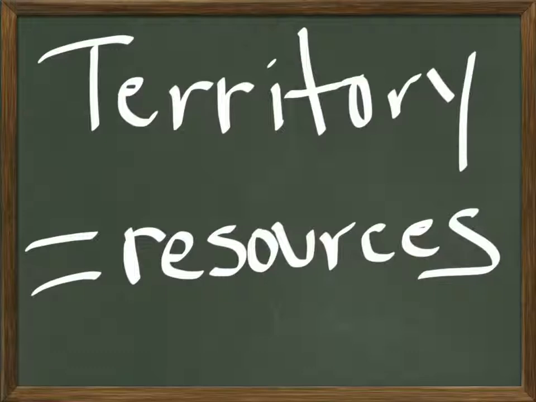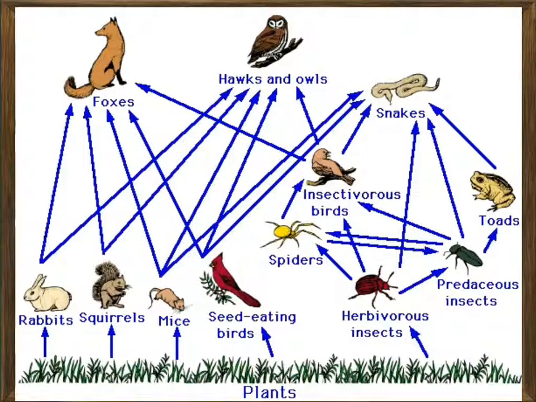Okay, and speaking of resources, this is a food web. I'm going to give you guys a second to look at it before I ask you a very important question. Okay, I'm going to pause for just a second here. Okay, you've had a chance to look at it. Imagine if the herbivorous insects here, whoops, let me get a different color.